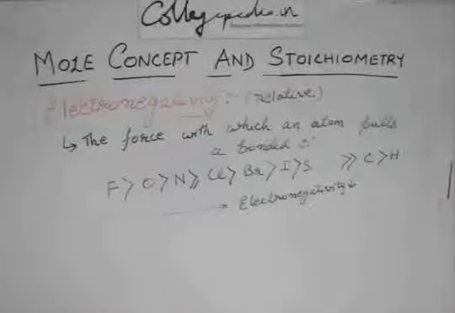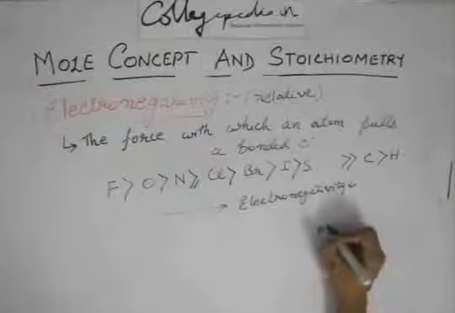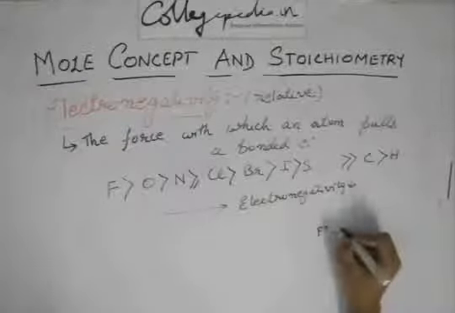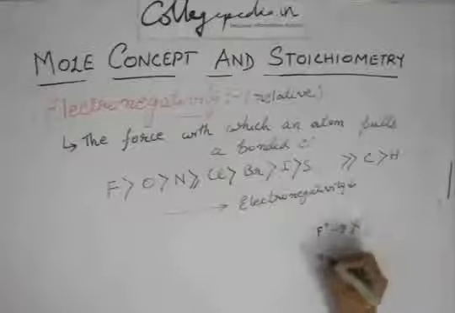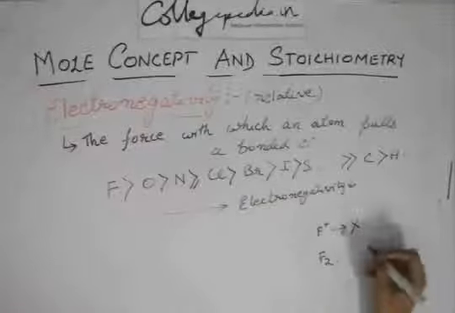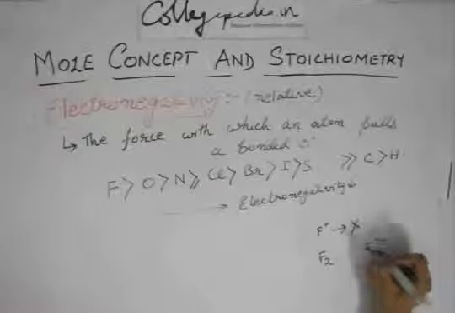So fluorine will always have a negative charge on it, because you cannot have fluorine positive since it is the most electronegative element. This is not possible. Either it will have a zero charge like in F2, or it will be F minus.